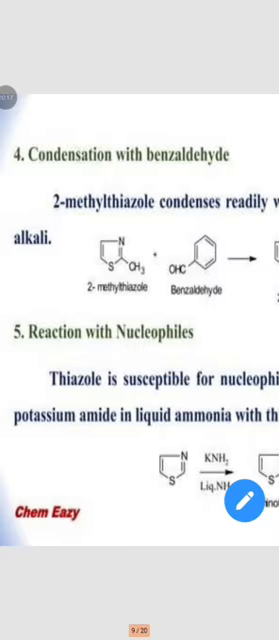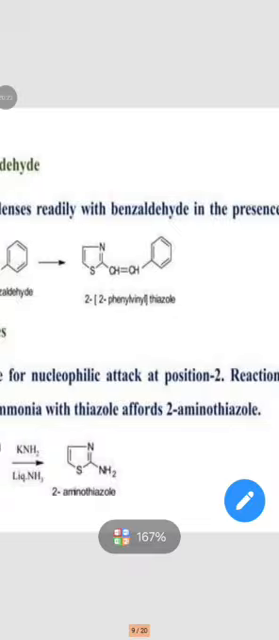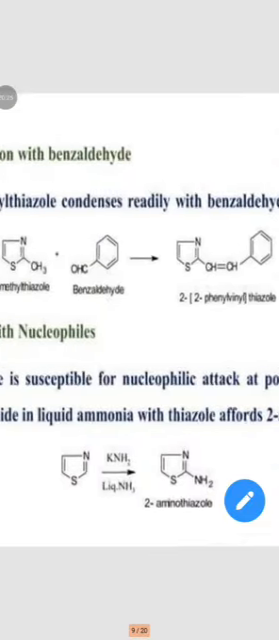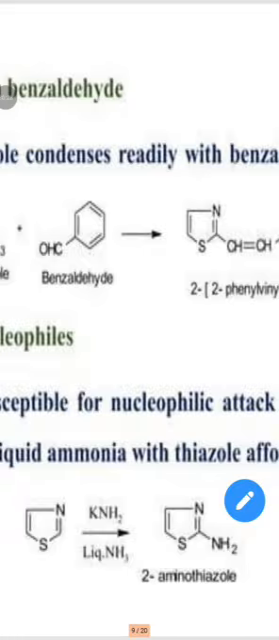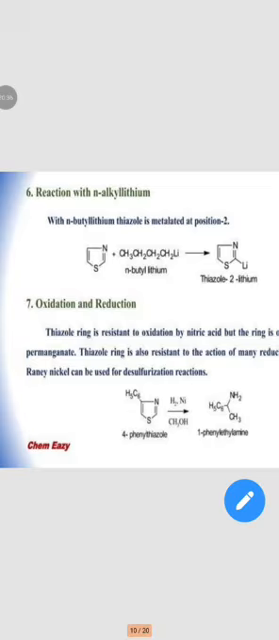Then reaction with nucleophiles. The nucleophilic attack position is the second position. So thiazole is reacted with potassium amide in liquid ammonia to form 2-aminothiazole. Then the reaction with n-alkyl lithium gives thiazole-2-lithium.